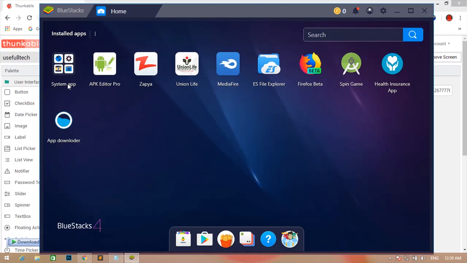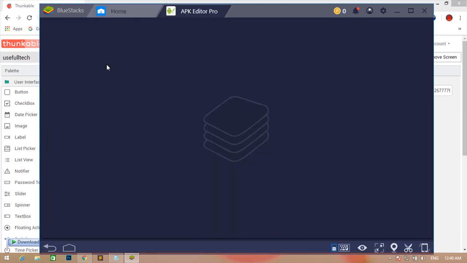After that, go to Google Play Store and download APK Editor Pro. I will give the APK Editor Pro link in the video description, so you can download it easily. Simply click on APK Editor Pro.